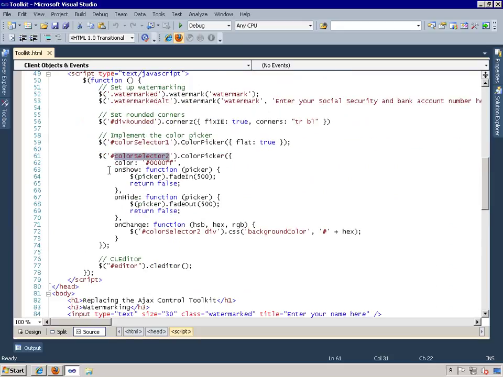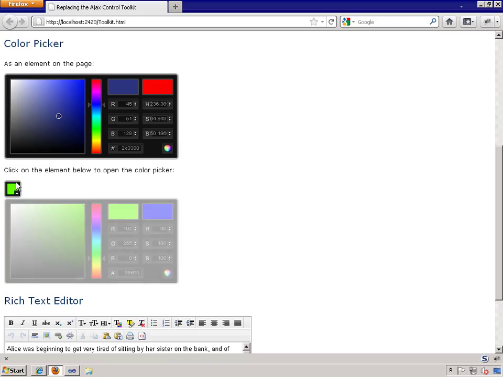Then the function defines custom functions for the onShow, onHide, and onChange events. The first two take care of fading the color picker in and out. And this last one updates the color of the div on the page as the user changes the color in the picker. Again, remember that behavior when this is expanded.